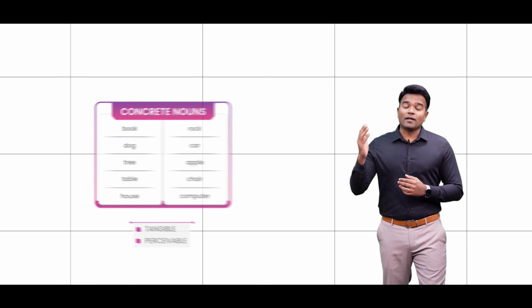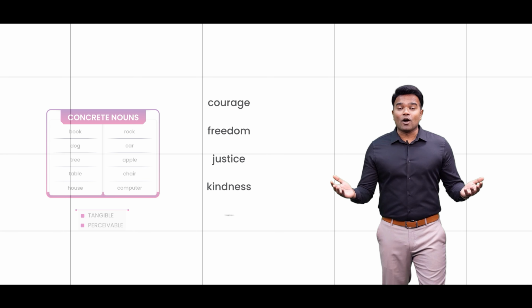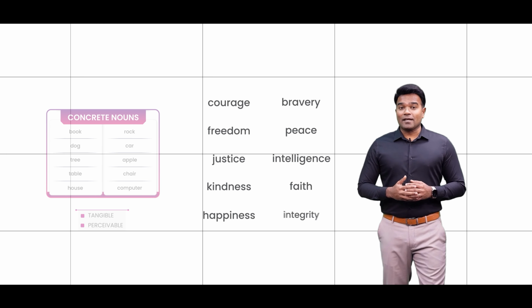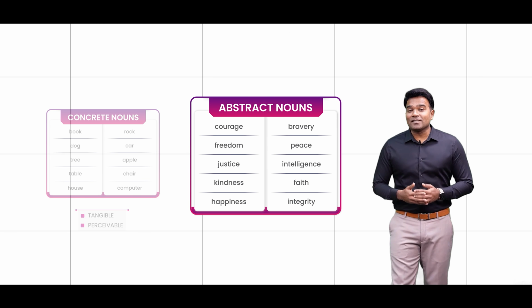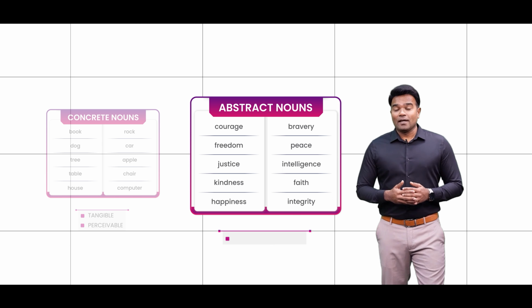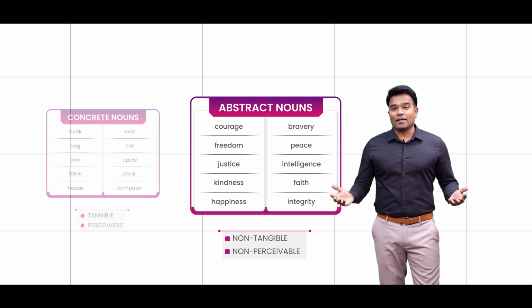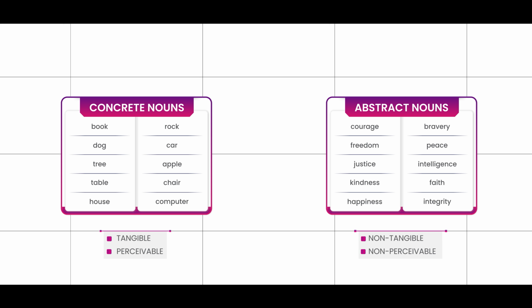But in contrast, have a look at these words. Obviously, all of these words indicate abstract ideas and thoughts, and hence we categorize them under the abstract noun category. They are abstract because they are non-physical in nature, and we cannot perceive them through our 5 sense organs.